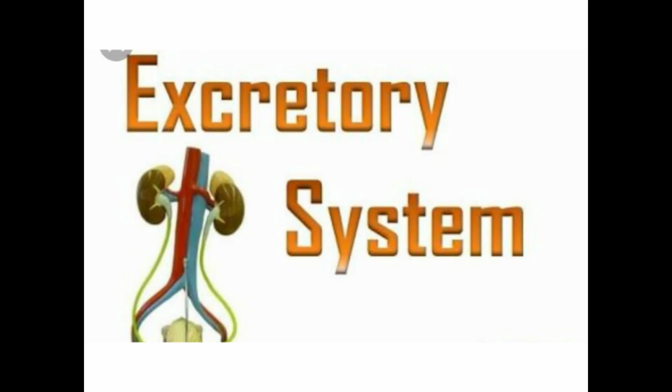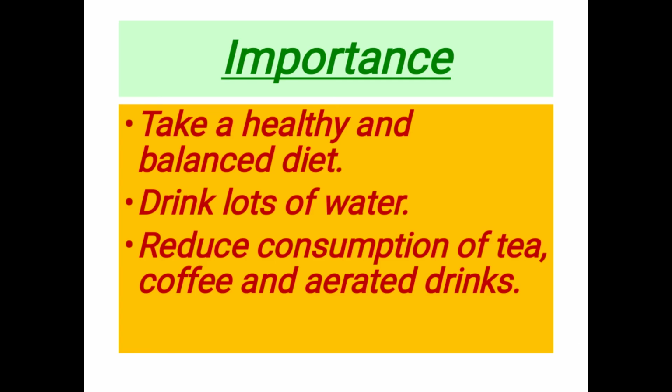Our body gets rid of harmful waste products and toxins through the process of excretion. If these wastes are not removed from the body, then toxins will collect in our body and cause many diseases. To ensure that our excretory system functions properly, we need to take a healthy and balanced diet. Drink lots of water and fluids. Reduce consumption of tea, coffee and aerated drinks.